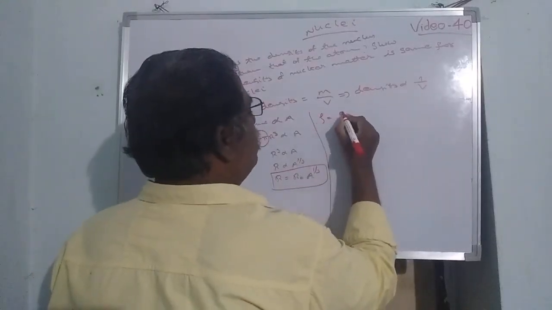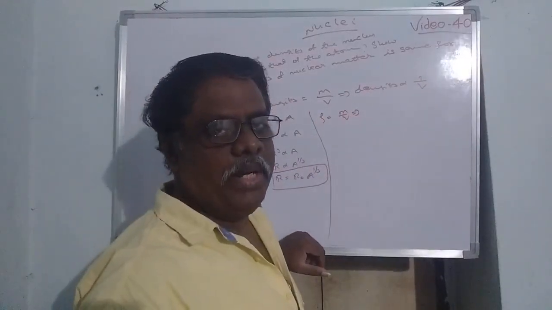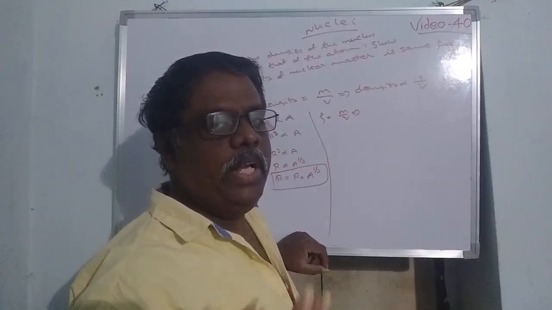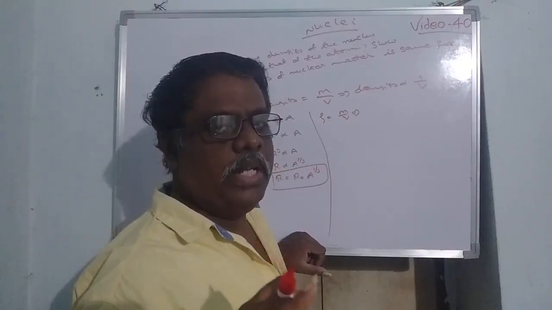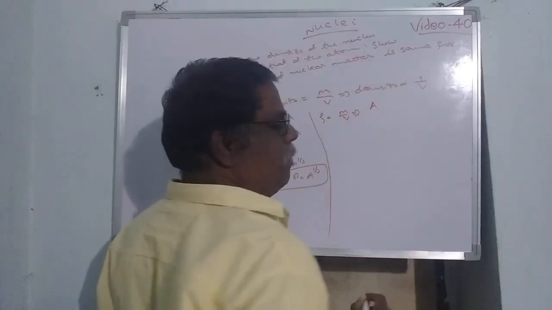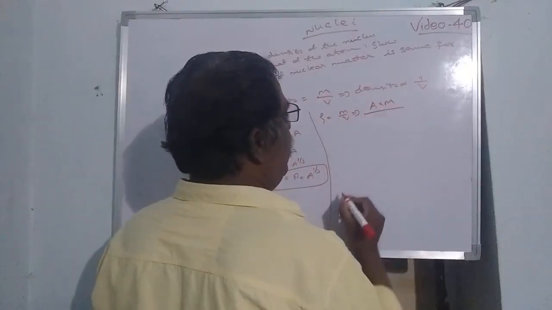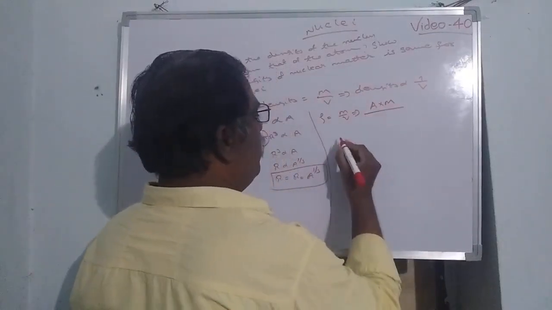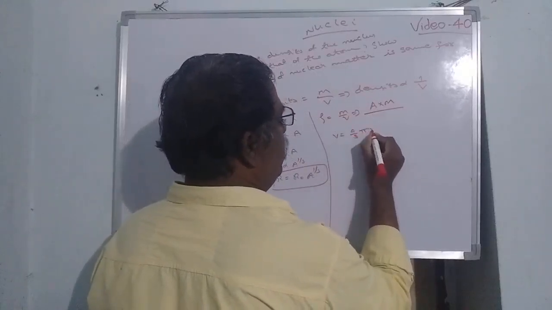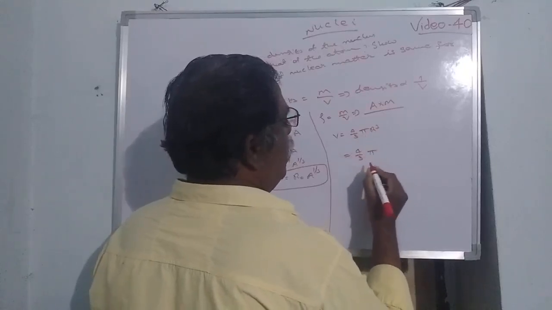So density is nothing but mass by volume. The mass of the atom is nothing but the mass of the nucleons. What are the nucleons? Protons and neutrons. They have the mass. That is nothing but the atomic mass times the mass of each nucleon, divided by volume. So what is the formula for volume? Volume of the sphere is nothing but 4 by 3 pi r cube.